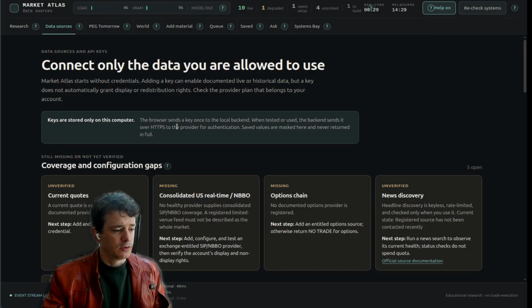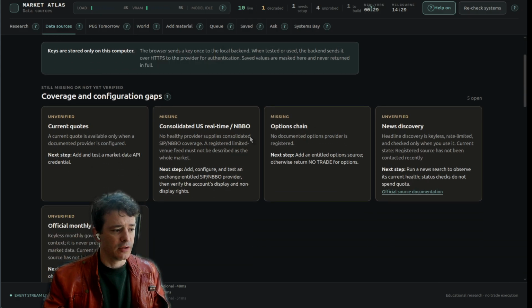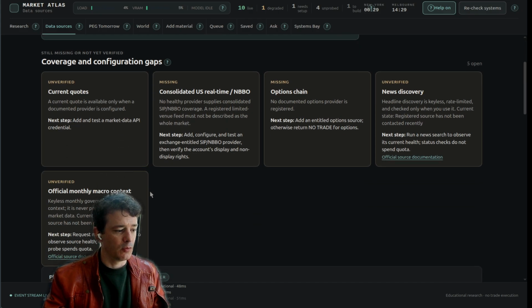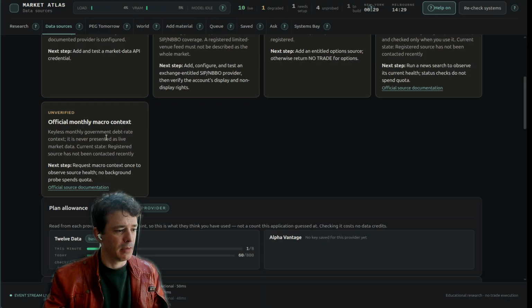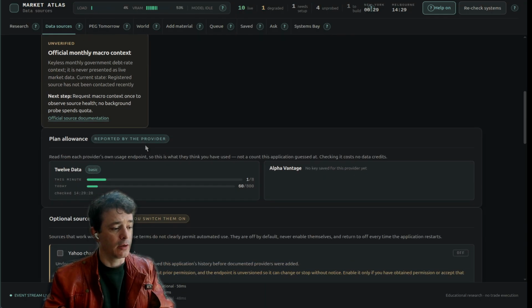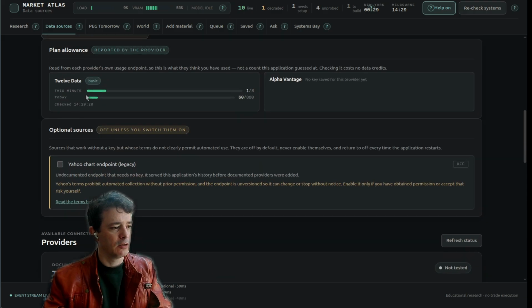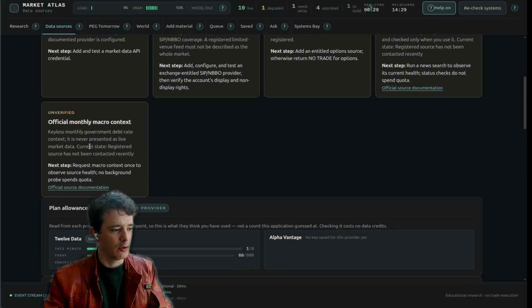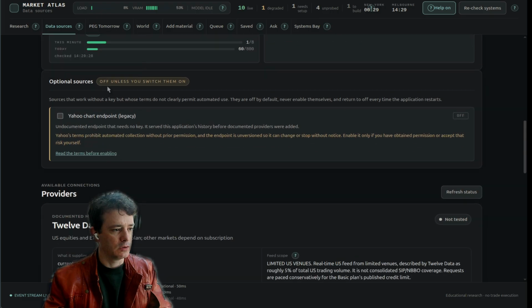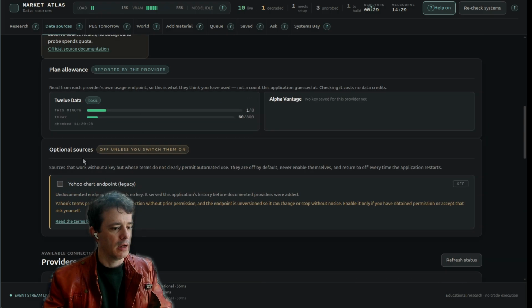Other data sources. So I do have a bit of information in here. So these are the things that are supposed to be running. Official monthly macro context. Okay. So yeah, you can use 12 data currently, which is what it shows there. You can have a certain amount of calls per day. You can use the Yahoo chart if you have an account with it. They have it open online.